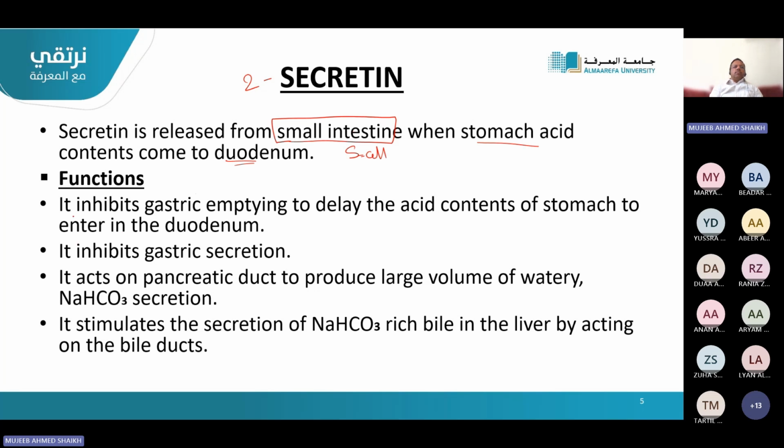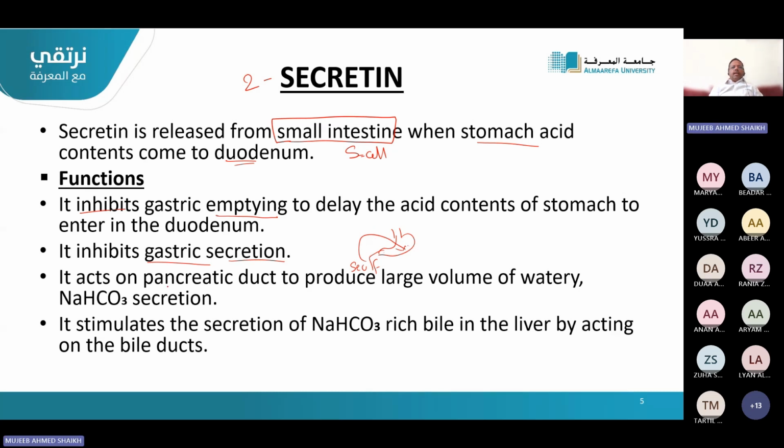What is its function? It will inhibit gastric emptying. It will oppose gastric emptying and delay the acid content reaching the duodenum so that the mucosa is not damaged by the stomach acid. It also inhibits gastric acid secretion. So whatever secretion is happening in the stomach, secretin comes and inhibits the gastric acid secretion. Maybe it also inhibits gastrin a little.